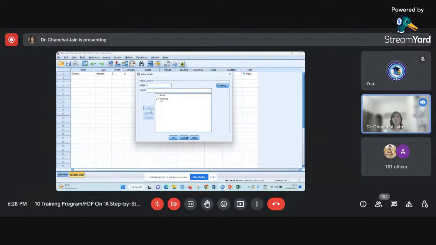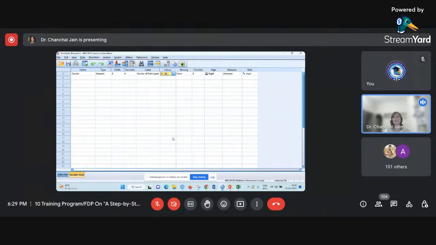Now if I want to make any changes, suppose I am selecting this, you can see once I have selected this, the remove button is activated. Suppose I want to write M, and that way you can see the next button is coming as change. When I press this button, male will be replaced by M. Similarly, I'm coming to this. If I am making this as female or F only, I can change this and then I can press OK. Once I press OK, whatever changes we have made will be saved by SPSS. So now this is the values parameter.